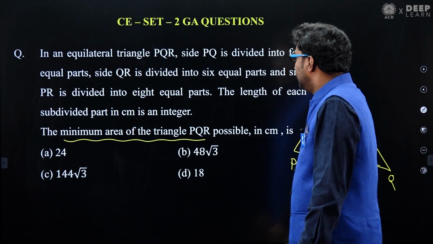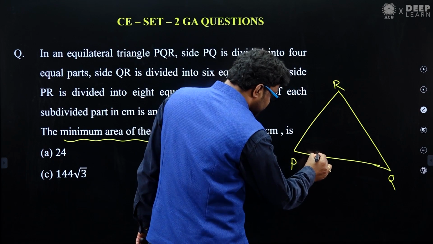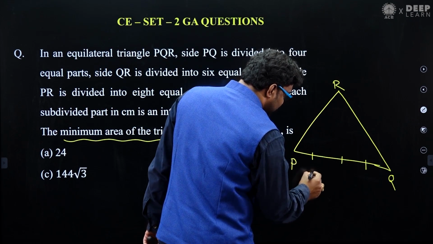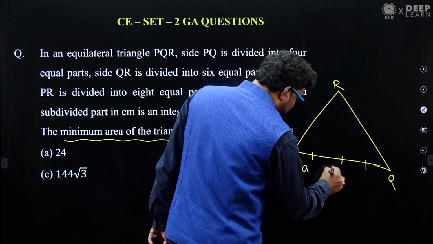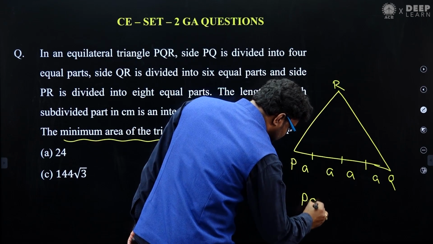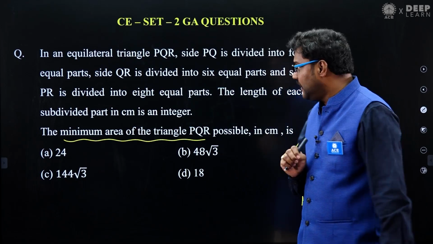Here PQ is divided into 4 equal parts. Let each part be A. All together we can say PQ is nothing but 4A.